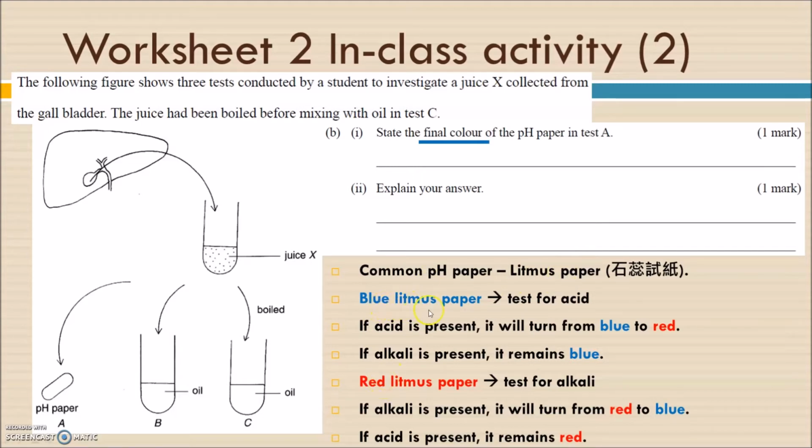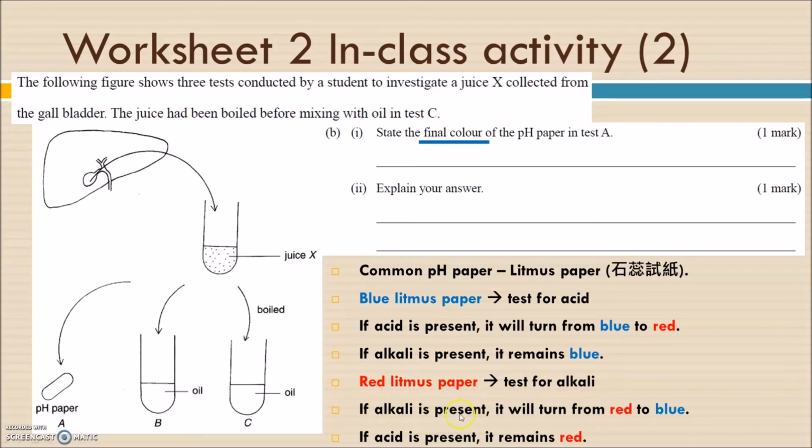We use the blue litmus paper to test for acid, and the red litmus paper to test for alkali. So if you know that the bile juice is alkaline, which one should you use? I think you should use the red litmus paper to test for alkali, right?